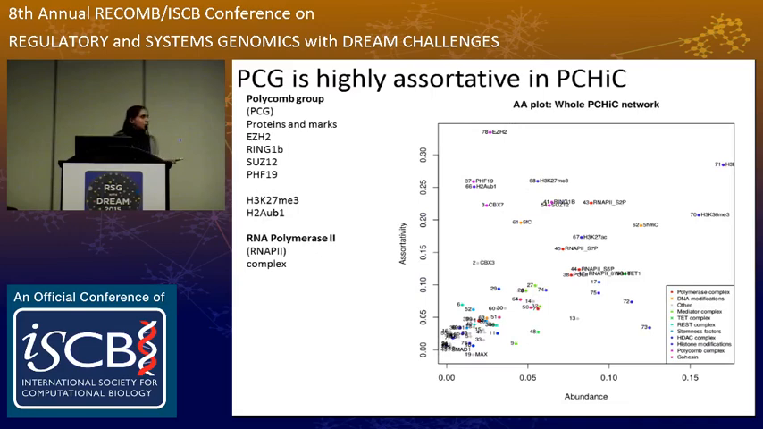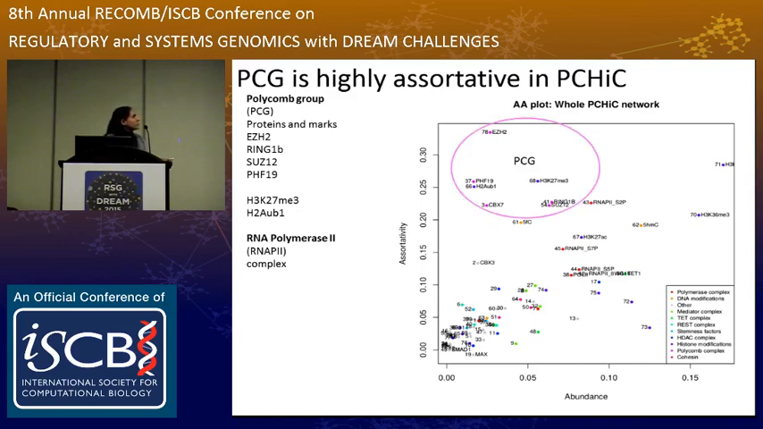And this is what I want to show you, that we have calculated assortativity and compared it with abundance for all these different features. Each dot on this plot is one of our features, and they're color-coded by type. So these pink nodes are Polycomb-related features. Red points are the RNA polymerase complex. And then we have other types of protein and histone modifications.